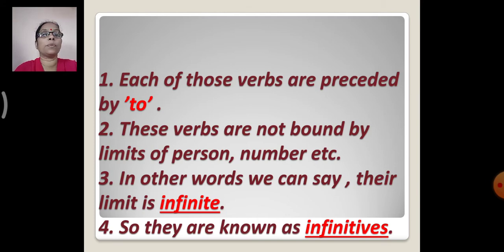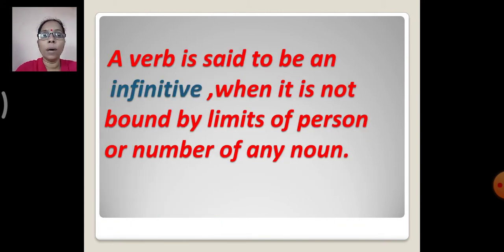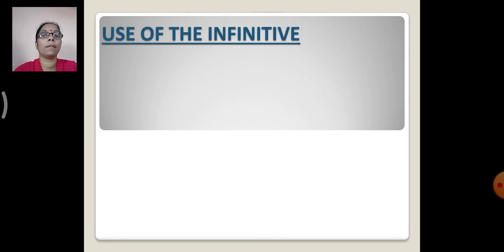Okay, let's proceed further. A verb is said to be an infinitive when it is not bound by limits of person or number of any noun. So when is a verb said to be an infinitive? When it is not bound by any limits of person, number or tense, like the finite verbs. Further, let's learn about the use of infinitive, how the infinitive is used in various forms.